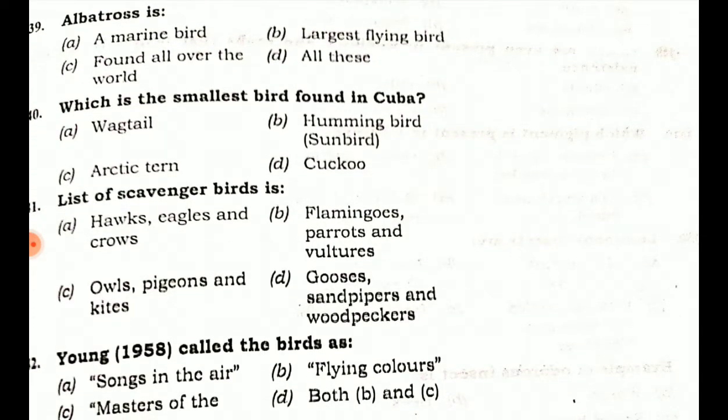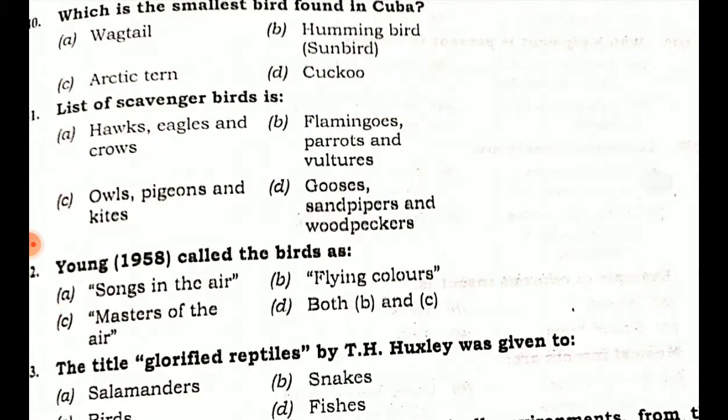Albatross is: option A a marine bird, option B largest flying bird, option C found all over the world, option D all of these. So albatross is a marine bird, the largest flying bird and found all over the world. Option D is true. Which is the smallest bird found in Cuba? Option A wagtail, option B hummingbird or sunbird, option C Arctic tern, option D cuckoo. So the smallest bird found in Cuba is option B, hummingbird.